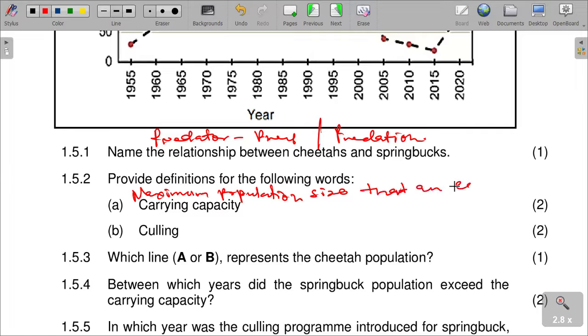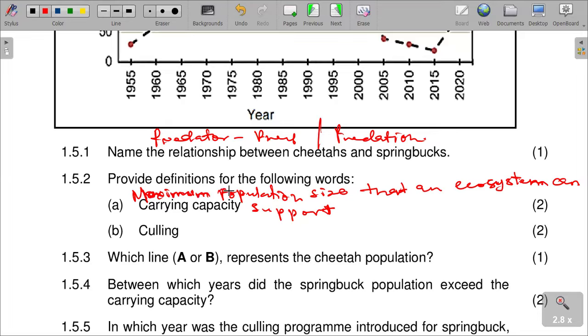That an ecosystem can support. We call that carrying capacity. When that carrying capacity is reached, it means that the habitat or the ecosystem can no longer carry that population size.